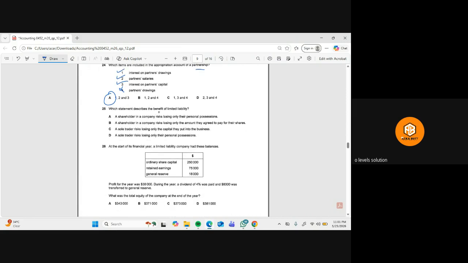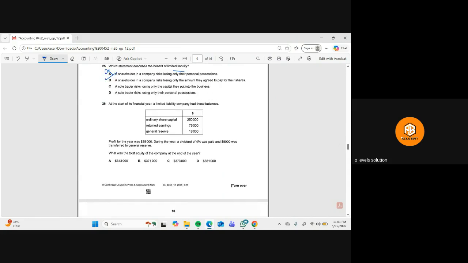Then which statement describes the benefits of limited liability? Shareholder in a company disclosing only their personal possessions. No, there's no personal possession loss, fear of losing. No. Shareholder in a company is losing only the amount they agreed to pay for their share. Yeah, they will be losing their invested amount. Okay. Then we have the next question.